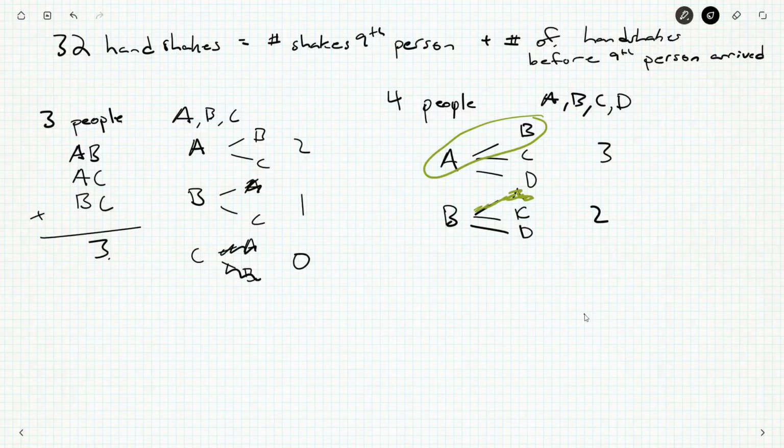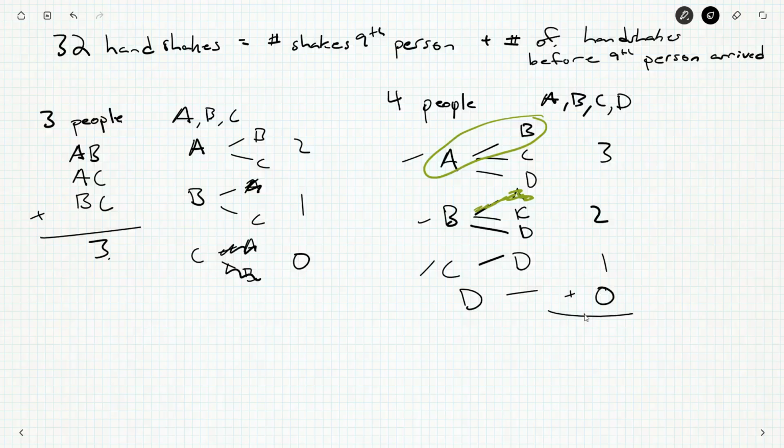So that means for B, we can only count the shakes with C and D. For C, we can only count D, because we've already counted the CB handshake and the AC handshake. And D, well, all the handshakes that D was going to have been accounted for: the C handshake, the B handshake, and the A handshake, that's 0. So we add those up, 3 plus 2 plus 1 plus 0, 6.